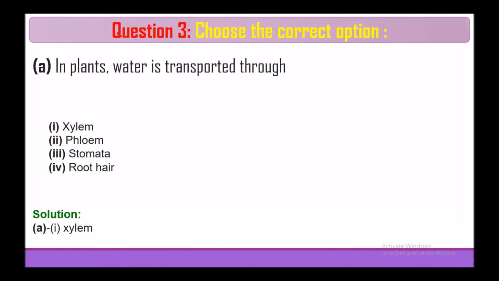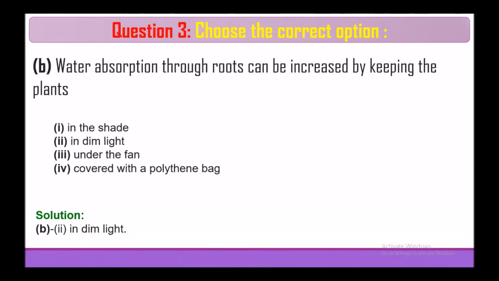Now, question 3 is choose the correct option. In plants, water is transported through. The right answer is xylem. Second, water absorption through roots can be increased by keeping the plants. The right answer is in dim light.